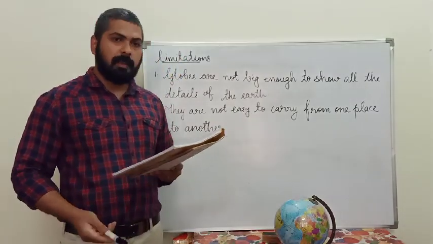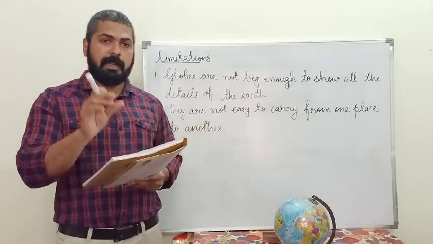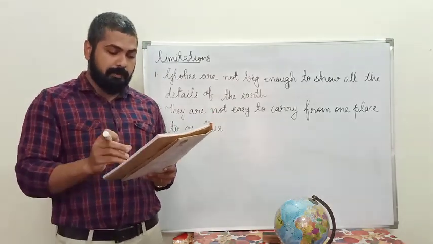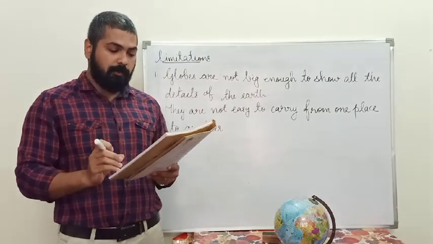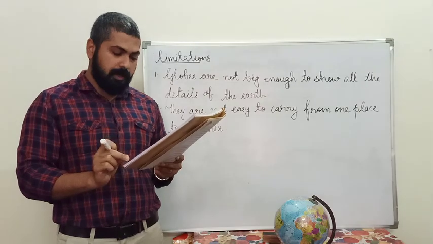Okay, and the homework is that you do one thing: take a paper and make a small list of the features of the globe.